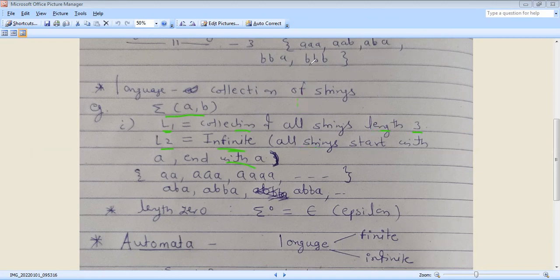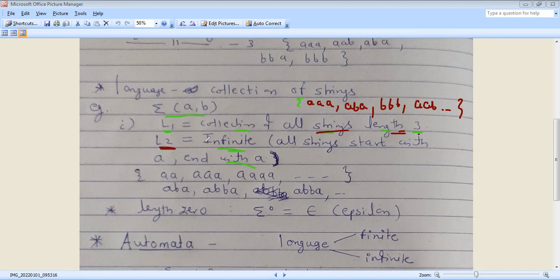Suppose, for example, AAA, AAB, ABA, and so on. This is an example of a collection of all strings of length 3.